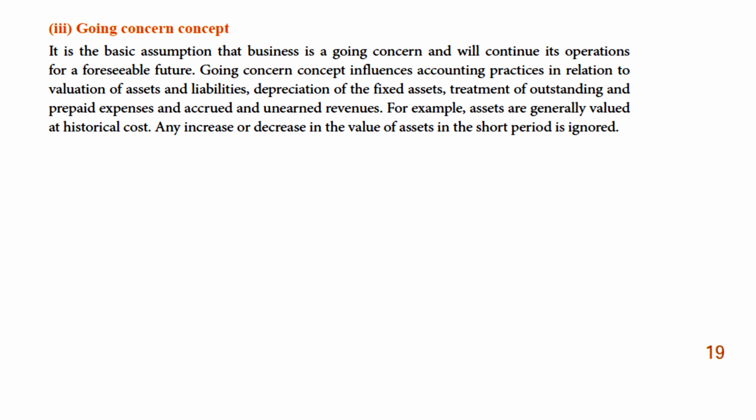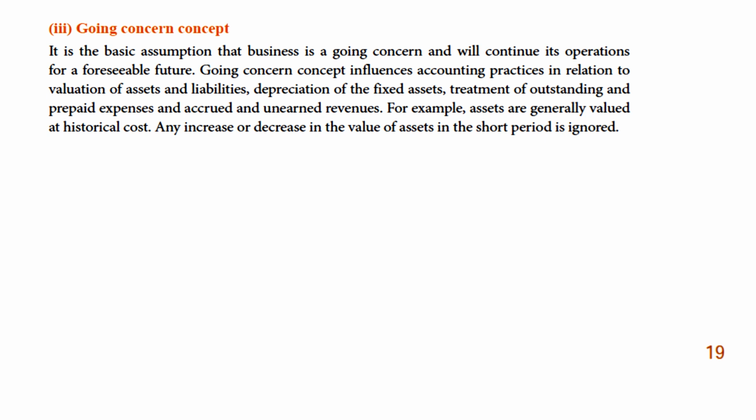Going concern concept influences accounting practices in relation to valuation of assets and liabilities, depreciation of the fixed assets, treatment of outstanding and prepaid expenses, and accrued and unearned revenues. For example, assets are generally valued at historical cost. So all the assets, when we buy, we will just write, for 15,000 we have bought the furniture, an asset for the company, right? So what is historical cost? It means the buying cost.